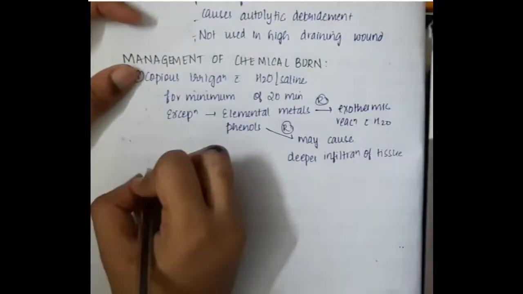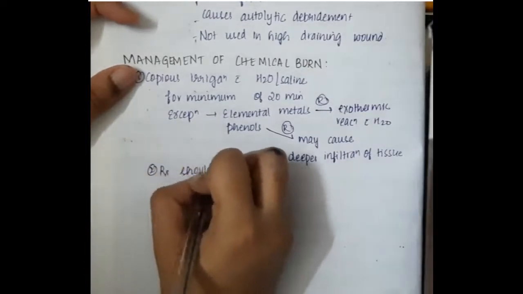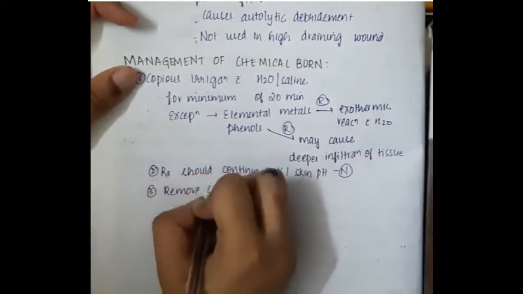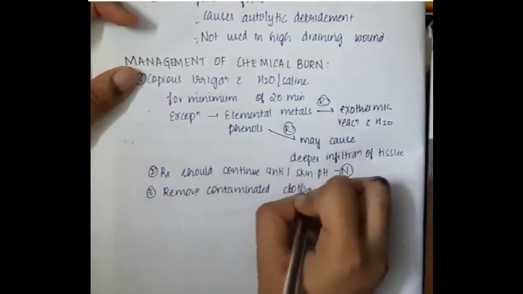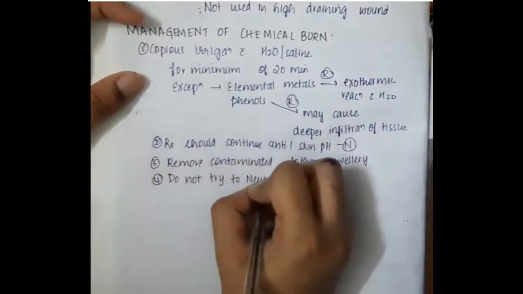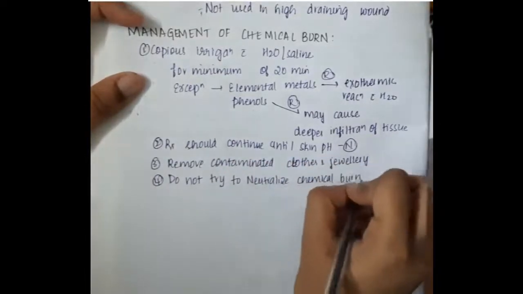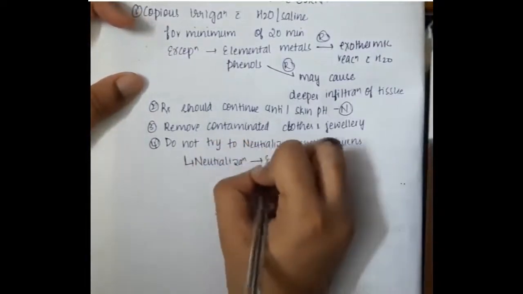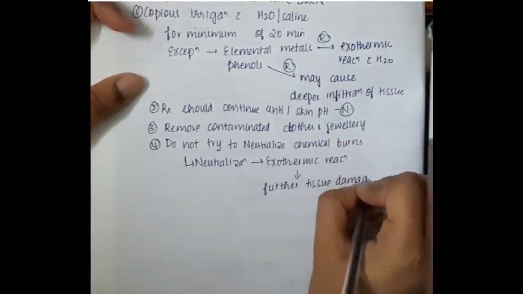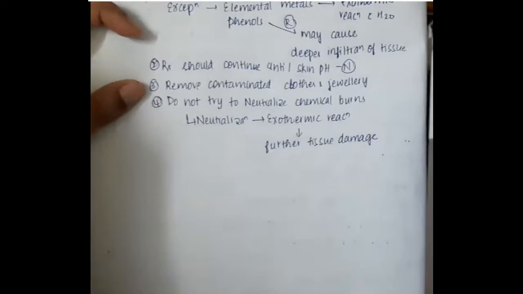If there are phenols, then we should not irrigate it, because it causes deeper infiltration of tissues. Treatment should continue until the skin pH becomes normal, and remove the contaminated clothes and jewelry. Then do not try to neutralize chemical burns, because the neutralization reaction is an exothermic reaction which causes further damage to the tissues.